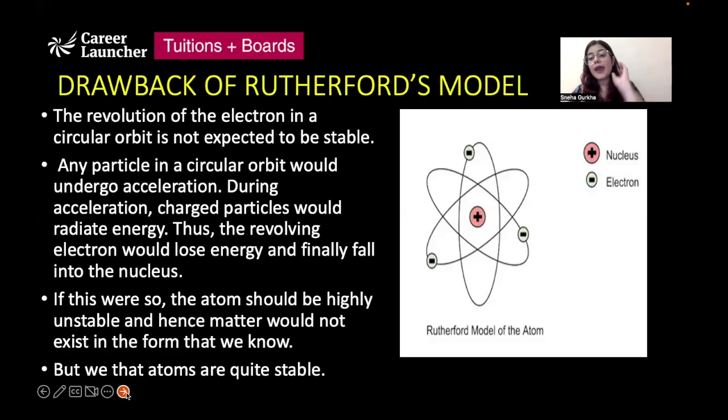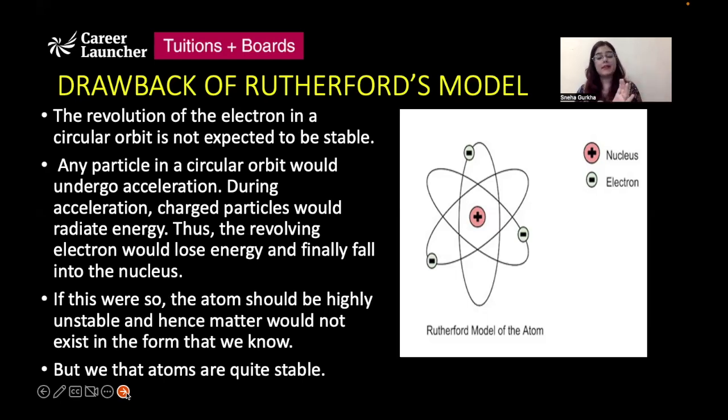Now, again, the drawback of this model was this. We know that an atom is supposed to be a stable entity. Atoms are stable. Now, he said that electrons revolve in circular orbits, but the revolution of an electron cannot be stable. Why? Because any particle which moves in a circular orbit would undergo some acceleration.